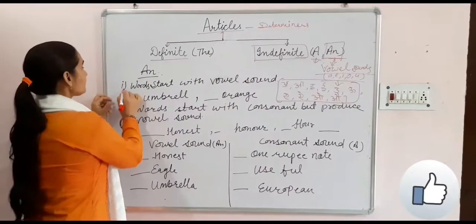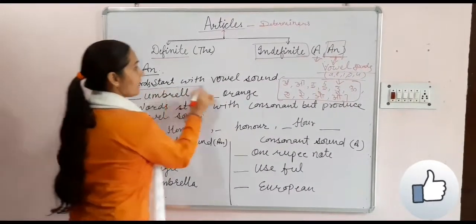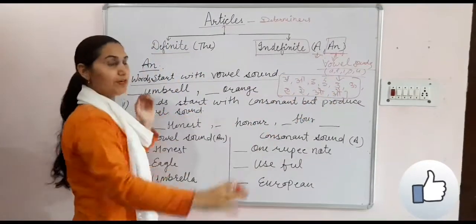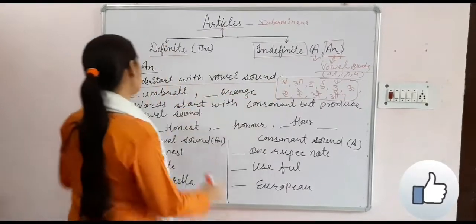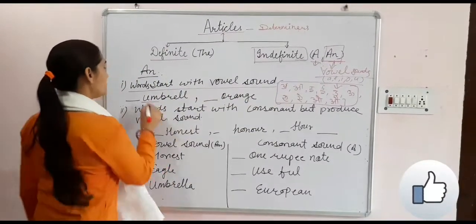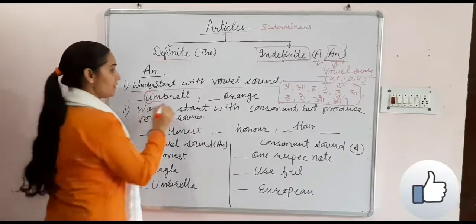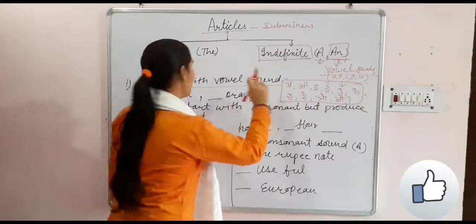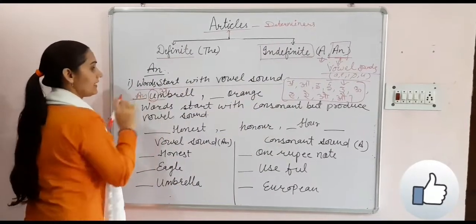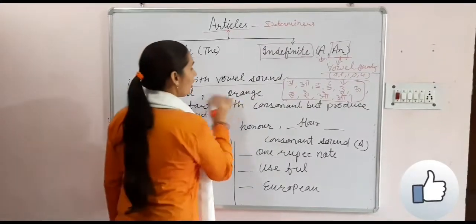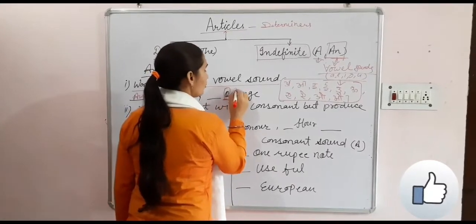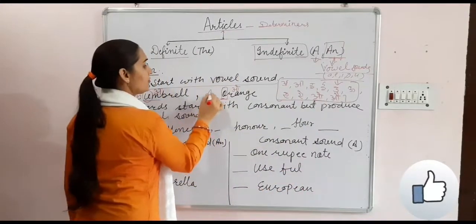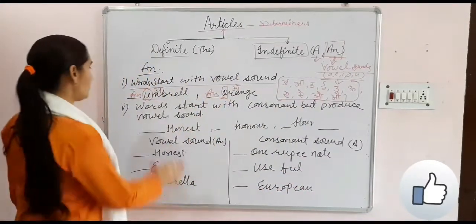So our first rule is words that start with a vowel sound. If any word creates these sounds, we will use an. Umbrella, what is the sound? U is here, but the sound is A, so what will come here? An umbrella. Orange, what is the sound? O, so an orange.